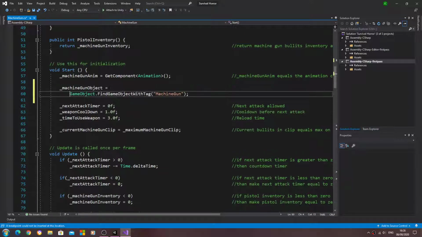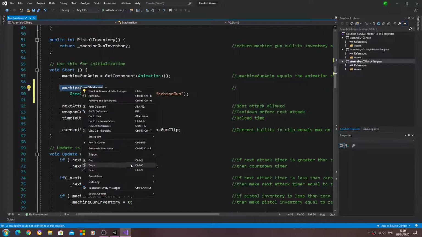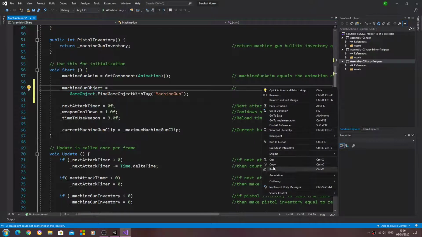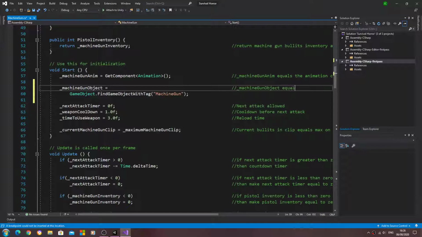Let's break this up for commenting. So we'll just use the naming convention, we'll paste that in, and we're going to say equals. For the next line we're going to say, let's just say the game object with tag of, and again we'll just say machine gun.